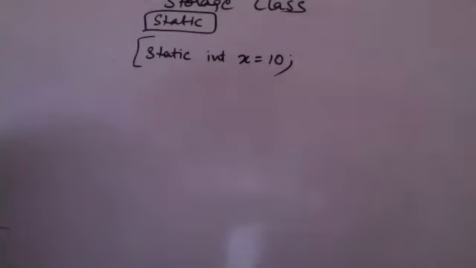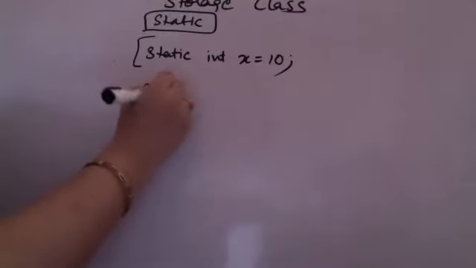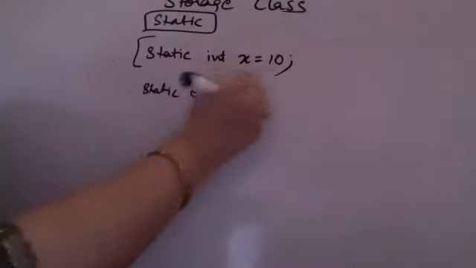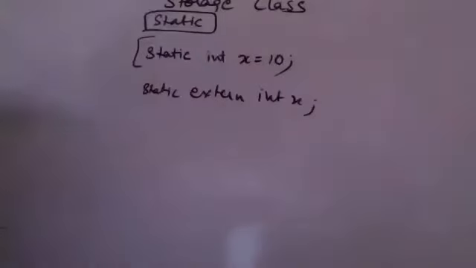And supposedly, I'll give you an example that static variable can be initialized, but if the initialization is not done, then compiler will give it a zero value. And if supposedly you are giving an expression, then the expression must have some constant value. So you have to make sure that either the initialization is done or it is initialized to zero. It is also possible that I write static extern integer x. ये भी possibility है भाई.